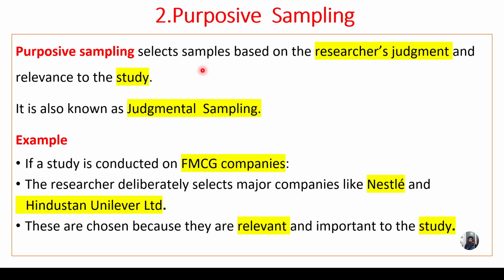So what is the meaning of purposive sampling? We select the samples based on the researcher's judgment. When you want to research or study companies like Nestle and Hindustan Unilever, we have to choose companies like this because they are relevant and important to the study. So we must always select the good company in order to do the sample. This is called purposive sampling, also called judgmental sampling.